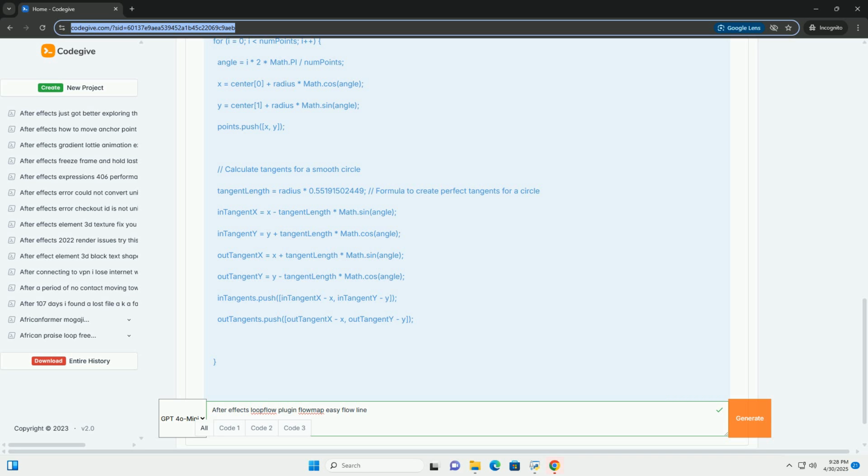3. Creating looping flow maps. To achieve seamless looping animations, your flow map itself needs to be looping. Here are a few techniques. Creating looping source footage: if you're using optical flow to generate a flow map from footage, ensure the footage you use is looping.